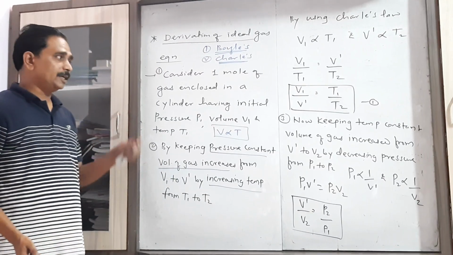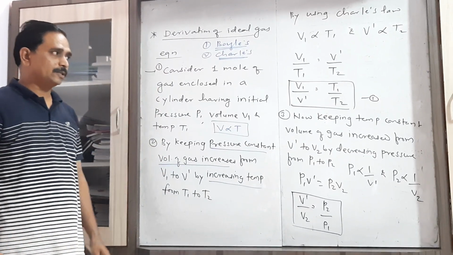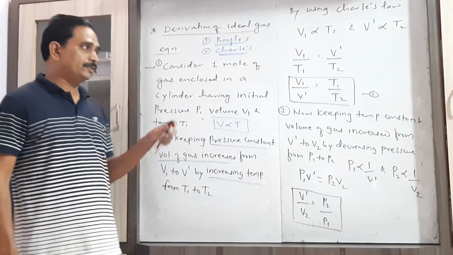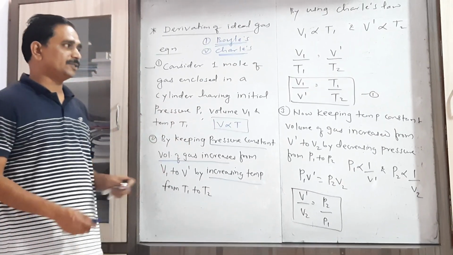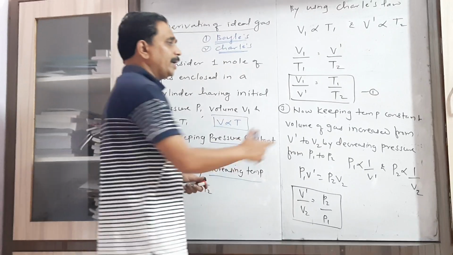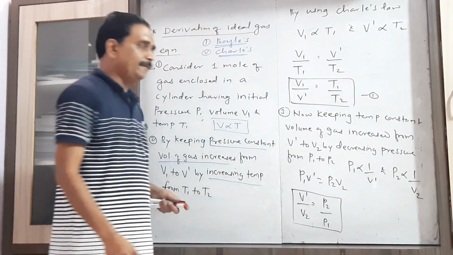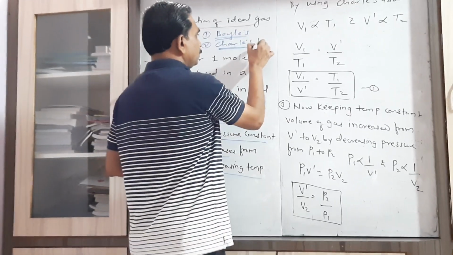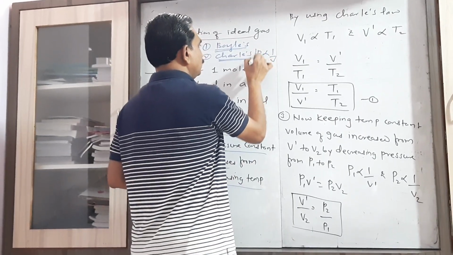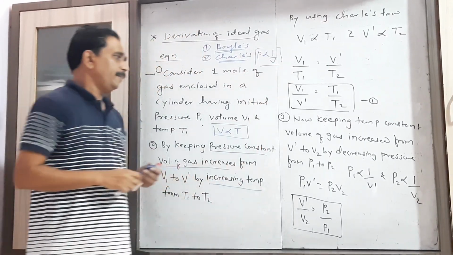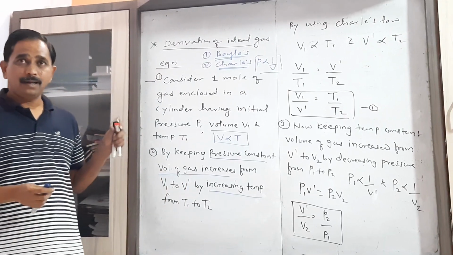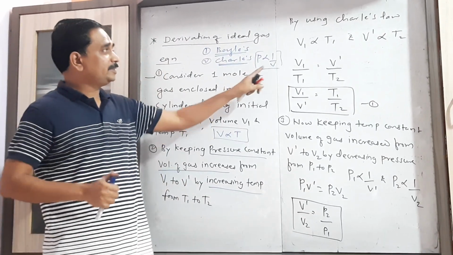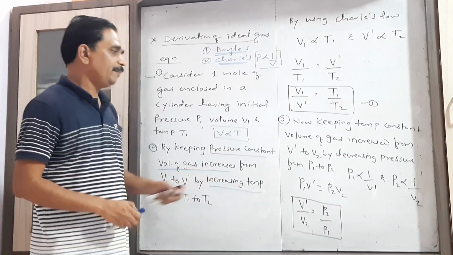Now consider the second law, that is Boyle's law. In Boyle's law we have to keep the temperature constant. So by keeping the temperature constant, you have to increase the volume by decreasing the pressure.